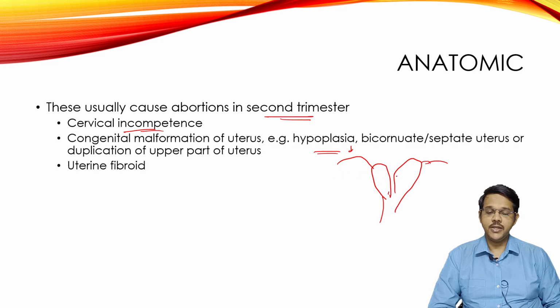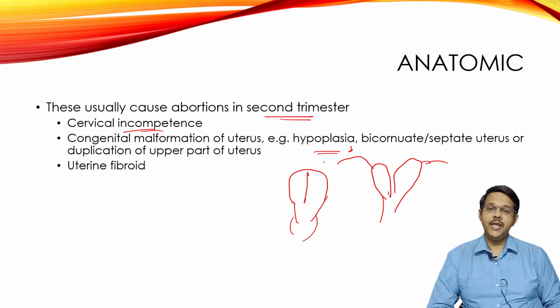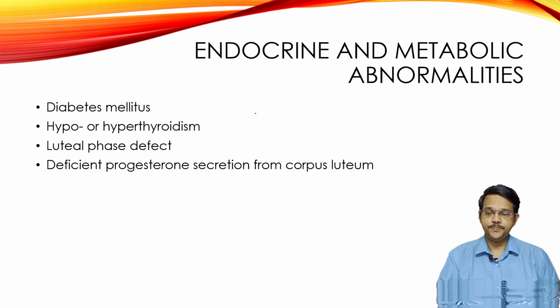This is a bicornuate uterus, and sometimes in the uterus a septum may be present where it has not completely fused. In this case also the product of conception or fetus is not able to develop because it doesn't have enough space for development. There may be fibroid cases also, where abortion may occur.